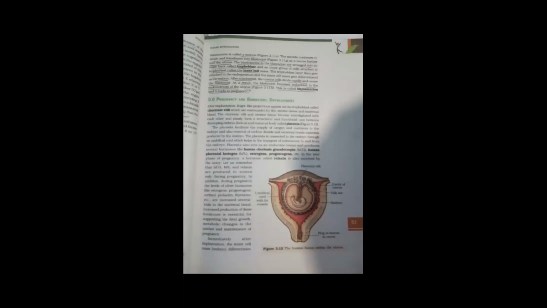Today we will discuss the topic pregnancy and embryonic development. Last week we had discussed gametogenesis, which is of two types: in female, oogenesis, and in male, spermatogenesis.